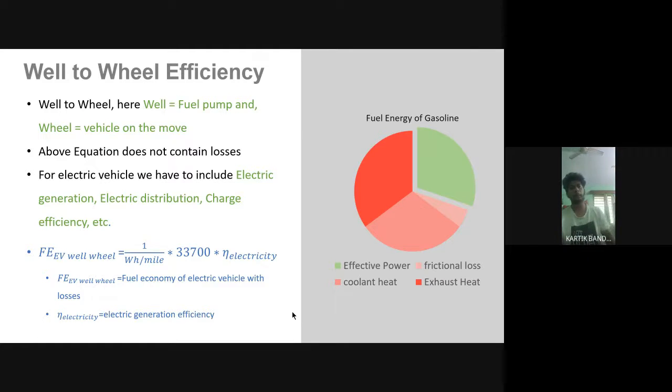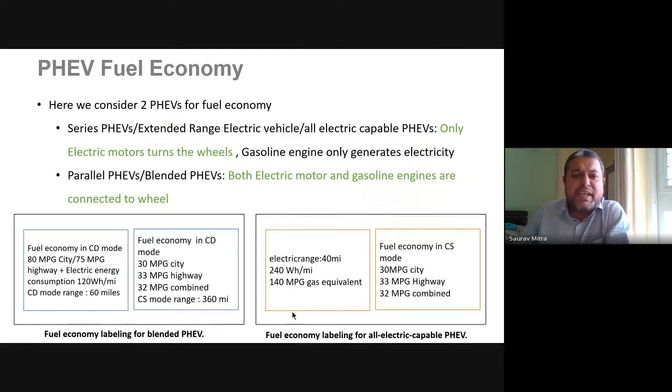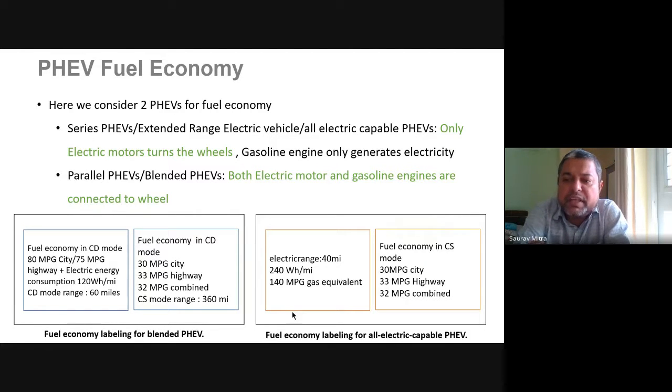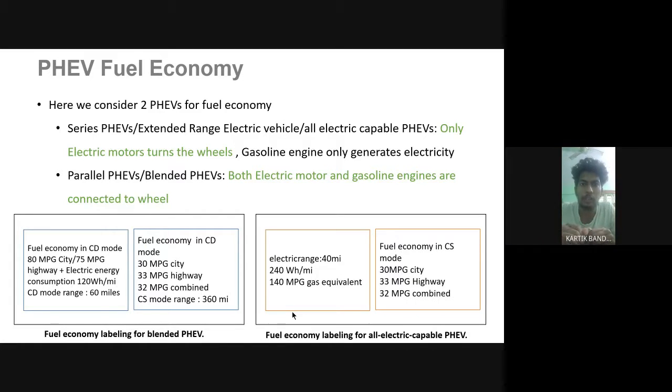Next slide. How much is the value of eta electricity generation? 30.3 percent. Eta electricity is 30.3%, that means eta is 0.3 something. Okay, proceed.